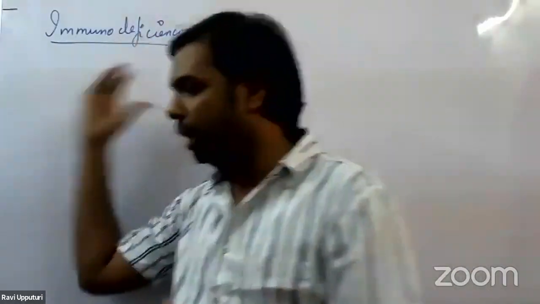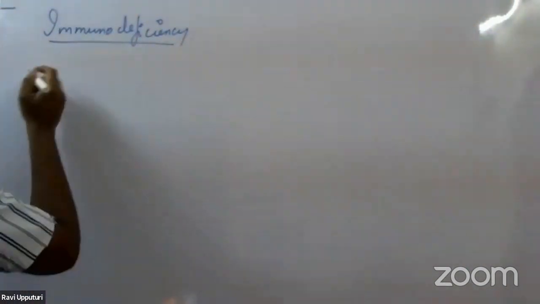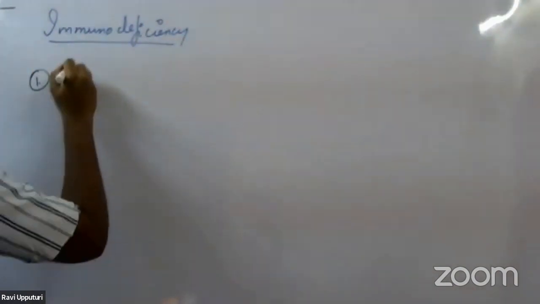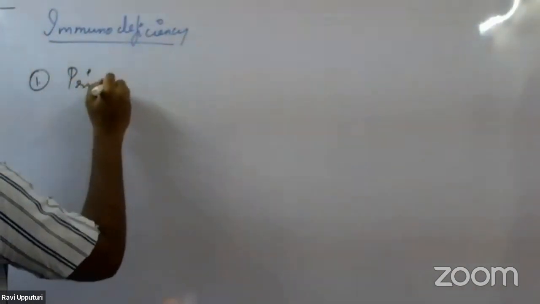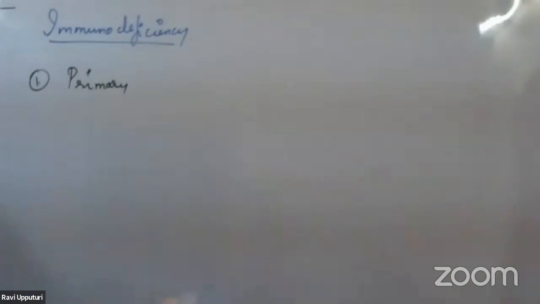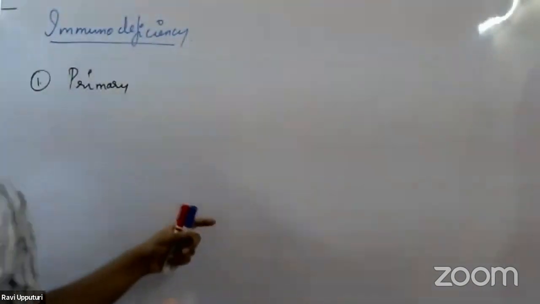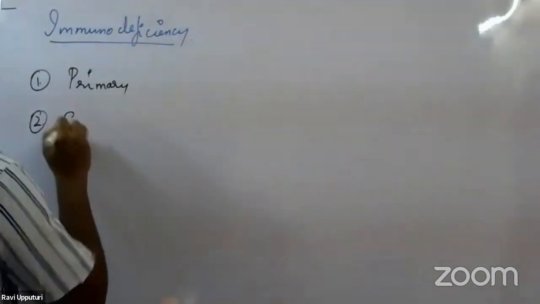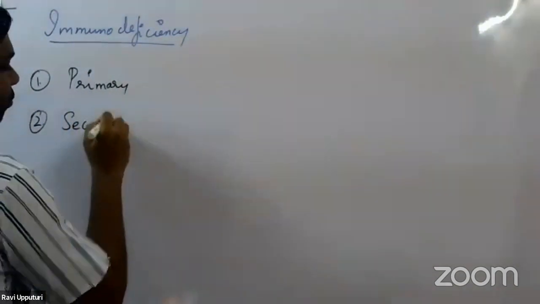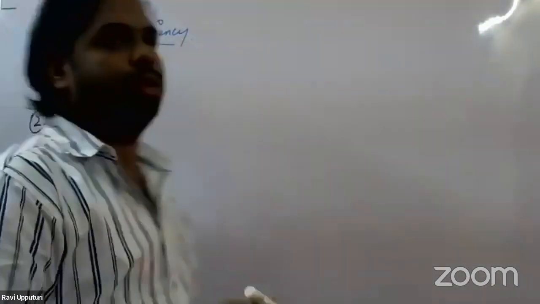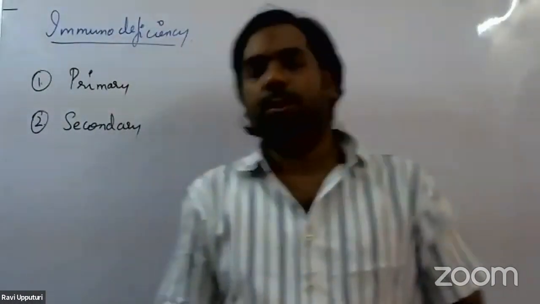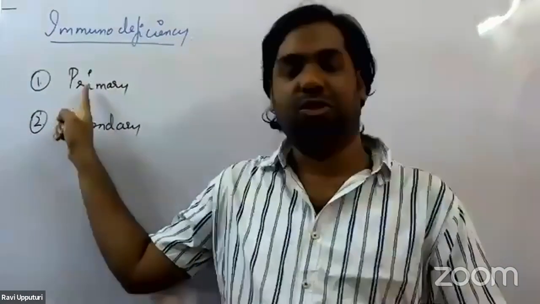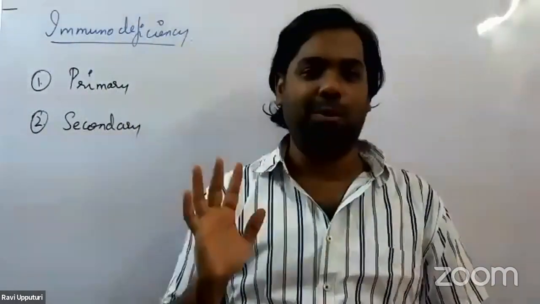Now, this immunodeficiency can be broadly classified into 2 categories. The first is called primary immunodeficiency, and the second is called secondary immunodeficiency.